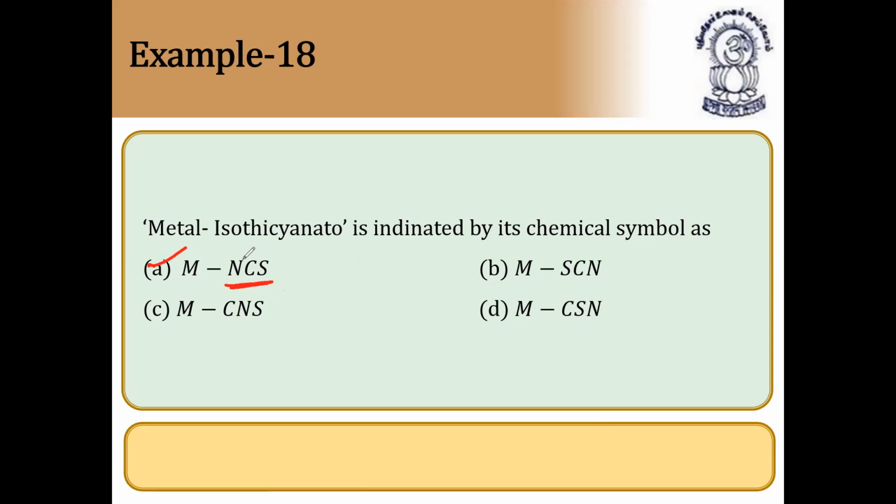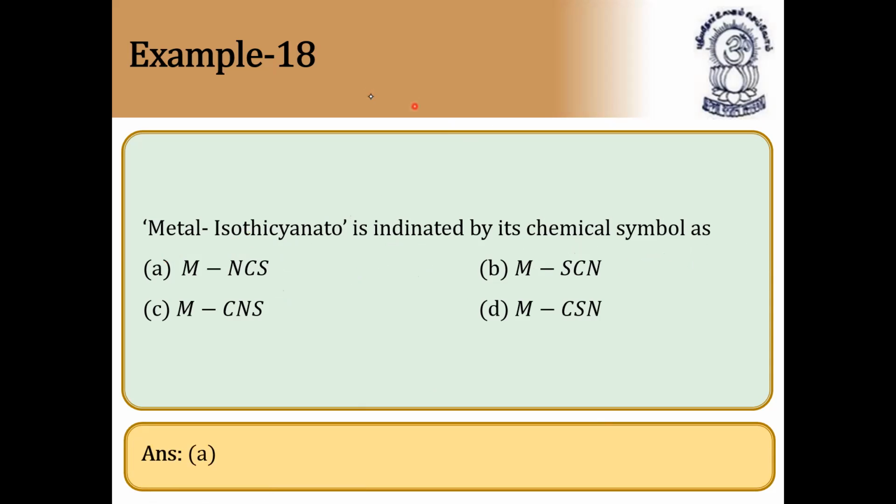It can attack from sulfur, it can attack from nitrogen. With sulfur it forms thiocyanate. With nitrogen it forms isothiocyanate. So let us check the answer. It is option A. Yes.